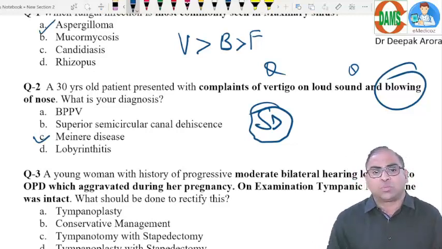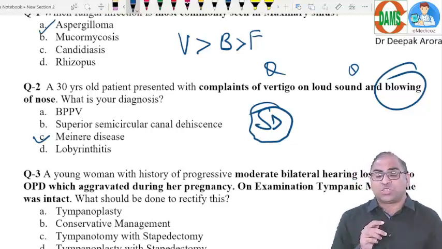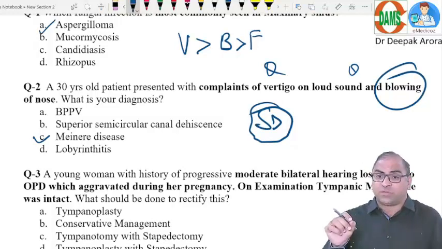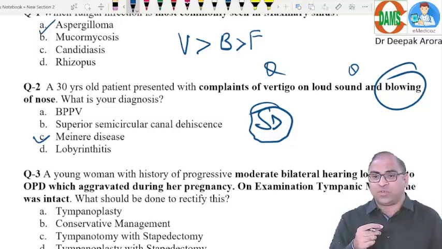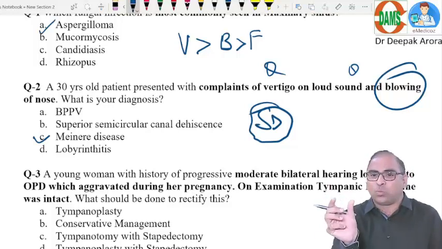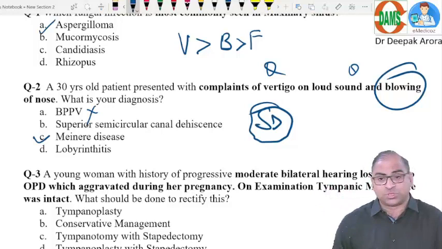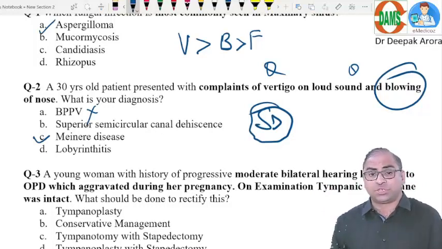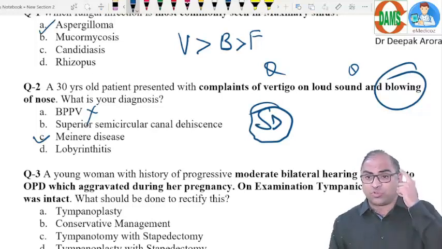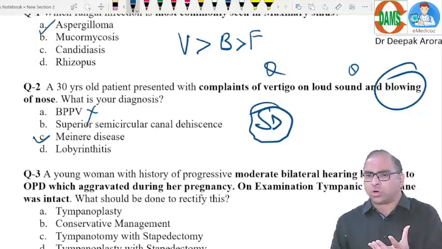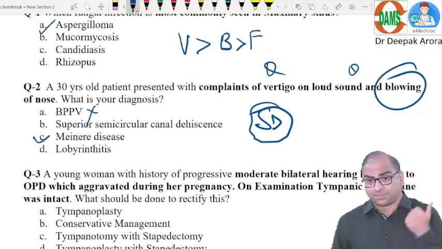Now let us see the other points. BPPV, benign paroxysmal positional vertigo. The patient will be having vertigo in a specific position, or the examiner will give you a clue, vertigo for a few seconds. That will be the keyword for BPPV. I will not be going for the BPPV option, but let us revise this topic for the upcoming examination. Which canal is involved? Sir, the posterior canal is most common. Clear? Now what is the pathophysiology of BPPV? The loose otoconia, calcium carbonate bodies, get displaced into the semicircular canal. So the patient has vertigo in a specific position. Why benign? Because it lasts a few seconds. What will be the investigation of choice? Hallpike maneuver, and the treatment is Epley maneuver.